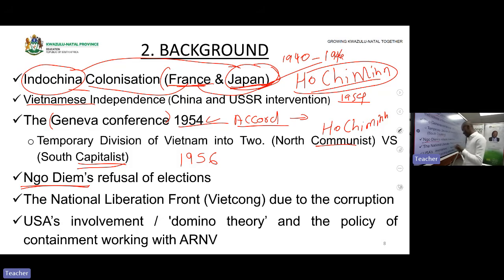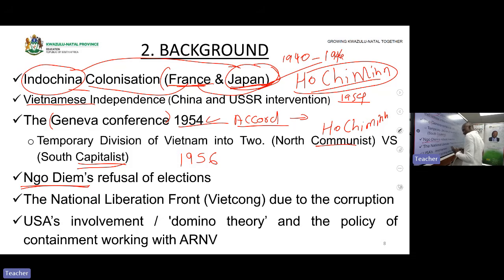However, remember what is in Vietnam. Already, Russia is involved. How is Russia involved? It is involved because it had already helped Ho Chi Minh in fighting the French colony. Right?